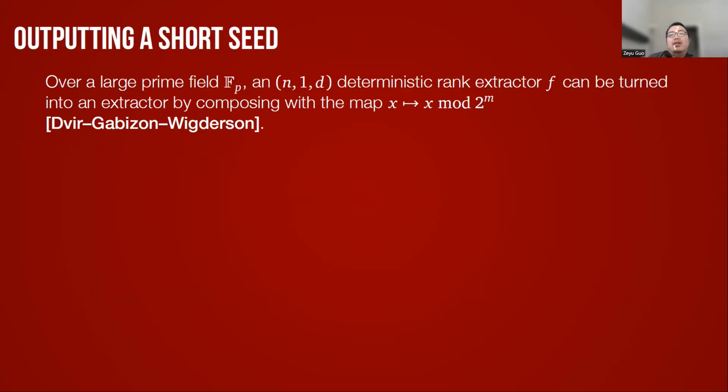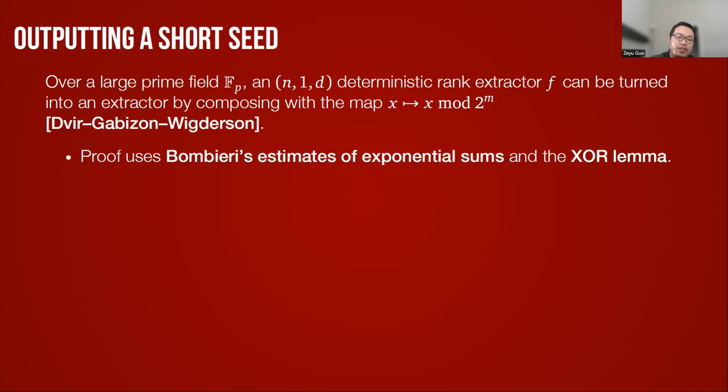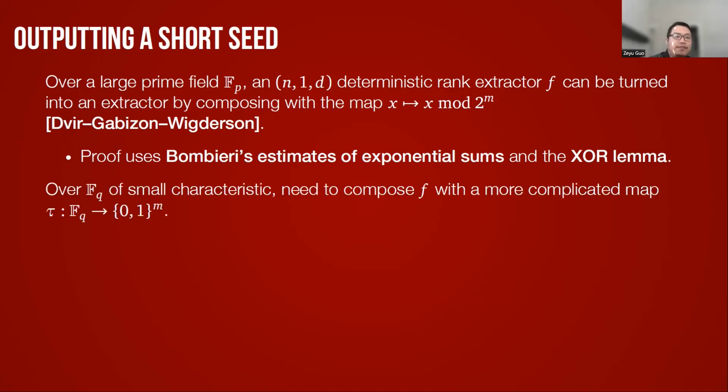Okay. And we also need to turn this (n,1,d) deterministic rank extractor F into a deterministic extractor that outputs a small string. When the field is a large prime field, this was already done by Dvir, Gabizon, and Wigderson, and the proof uses the Weil bound, various estimates of exponential sums, and also the XOR lemma. However, when the field has small characteristic, this idea does not work.